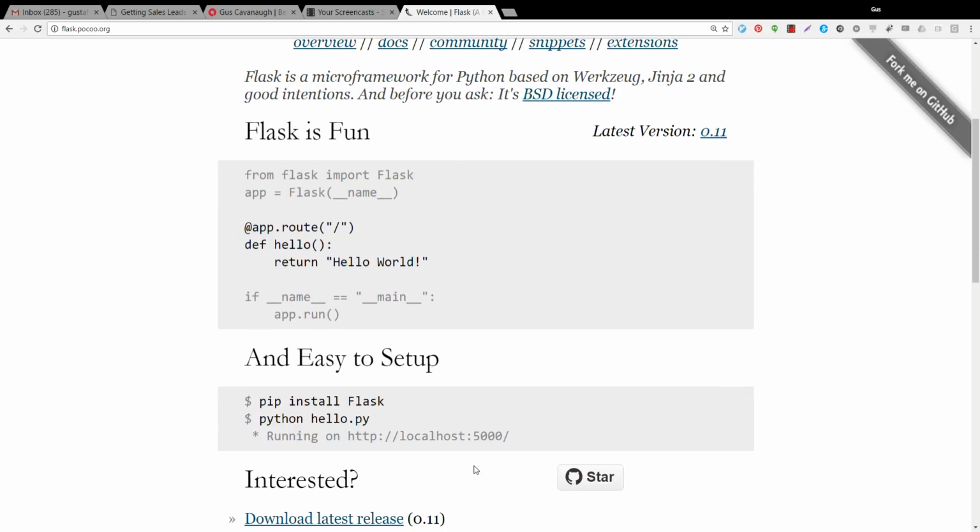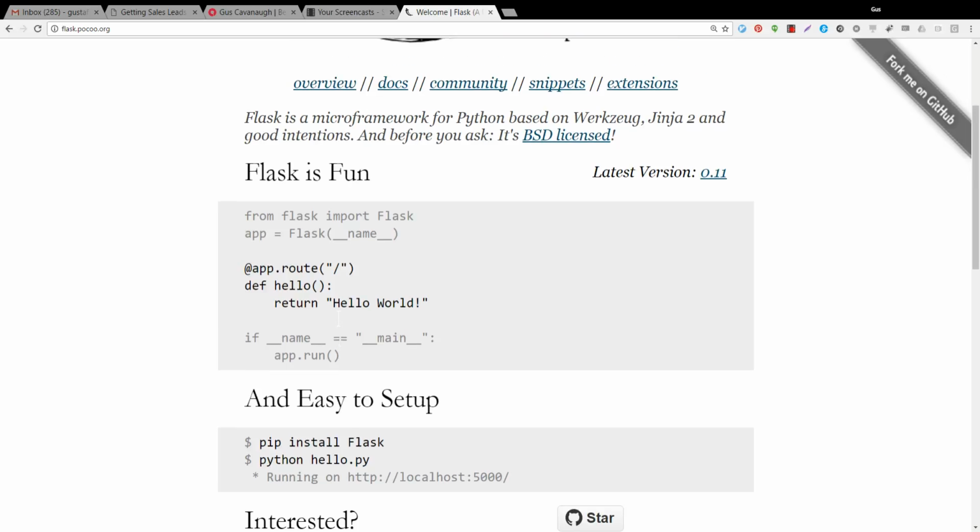You don't need to know what a port is. You don't have to care at this point. Just go to :5000. Later on, you can learn how to change that port so you can put it on a different one if you so choose. But for now, just go to 5000, and what will you see? You'll see Hello World in your browser. Hello World bang. So that is the quickest introduction to Flask.